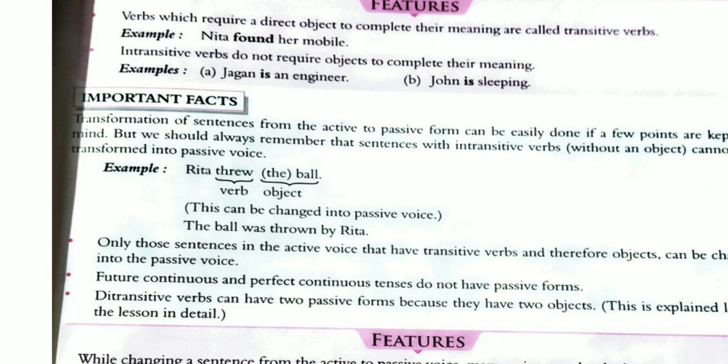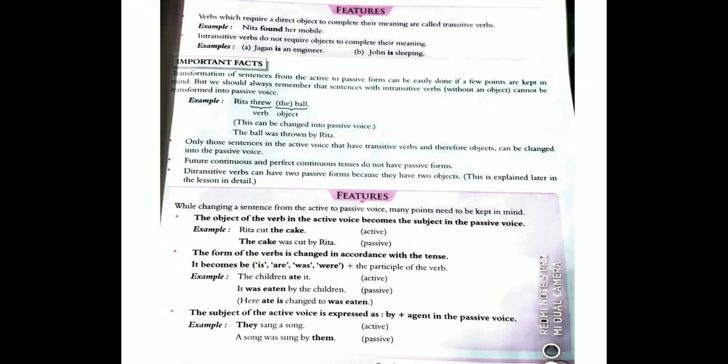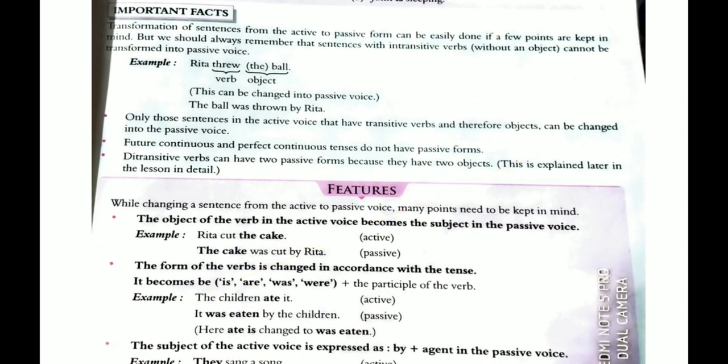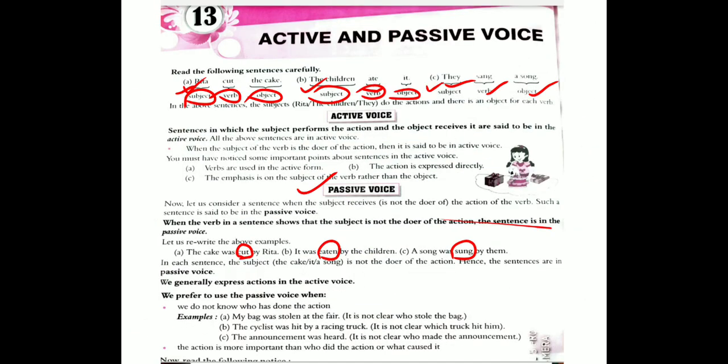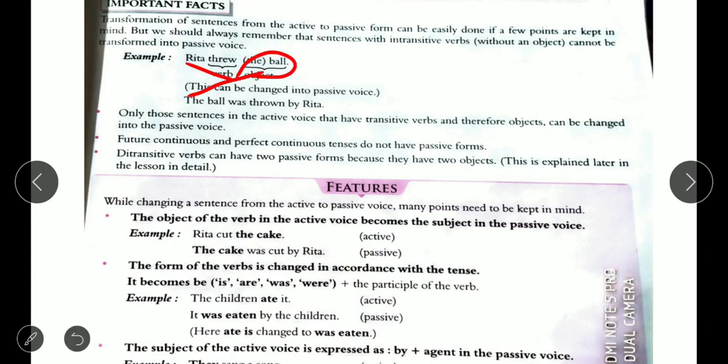One more example is given here: Rita threw the ball. The object is given here, the ball. Then we can make it passive. First the ball comes here and Rita goes to this side.